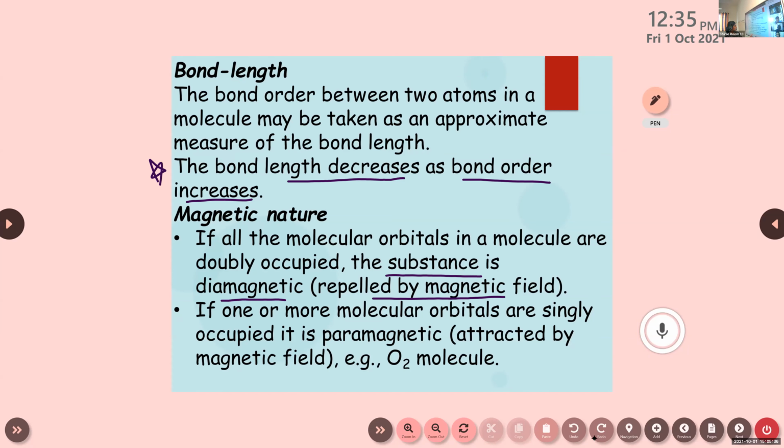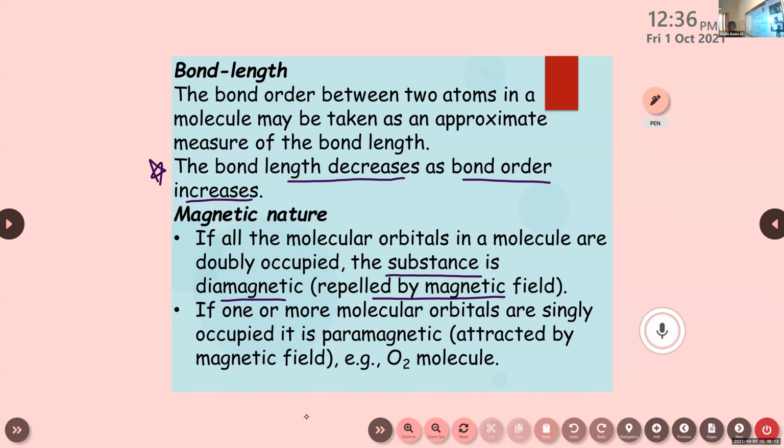And mostly this paramagnetic nature will be shown in the pi 2px and pi 2py orbitals. I told you that only after the filling of one electron in each orbital will the other one be filled, right? So in this type of orbitals, pi 2px and pi 2py, there will be more chances for this paramagnetic nature. And in all other orbitals, the 2 electrons will be filled directly. So that's about the different electronic configurations and their molecular behavior.